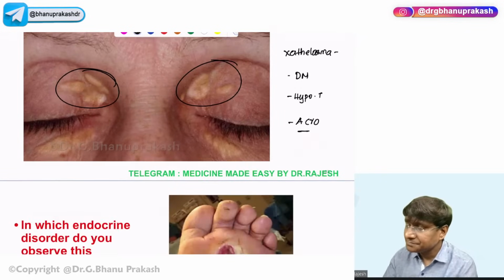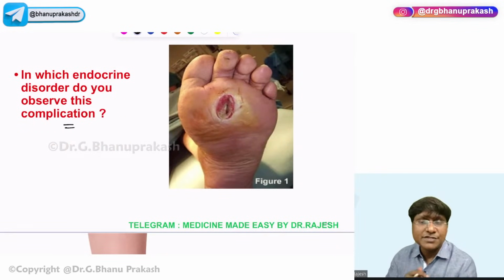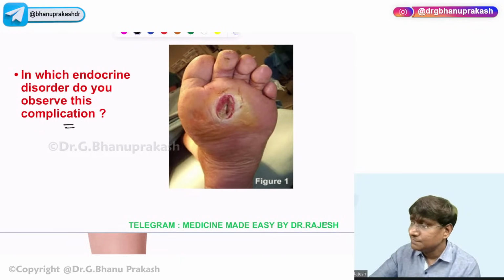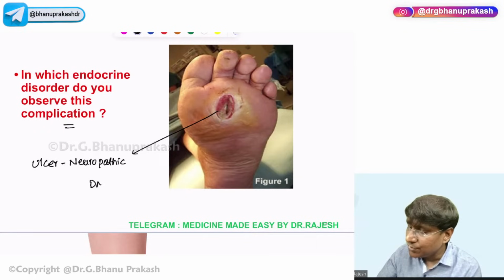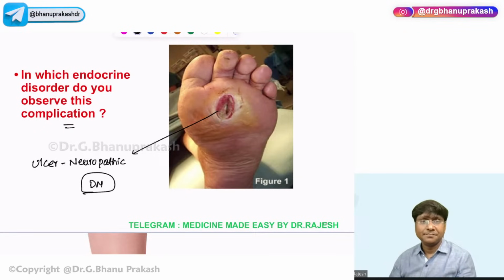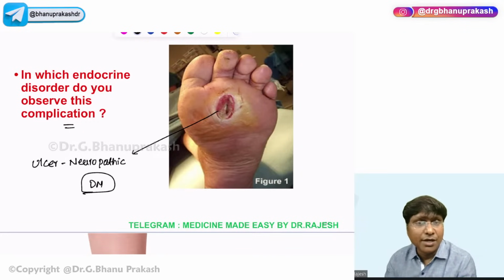Then, in which endocrine disorder do you observe this complication? First of all, what exactly is this complication? So this is the ulcer, and it is a neuropathic ulcer, secondary to diabetic neuropathy. How do you treat these patients with the neuropathic ulcer?